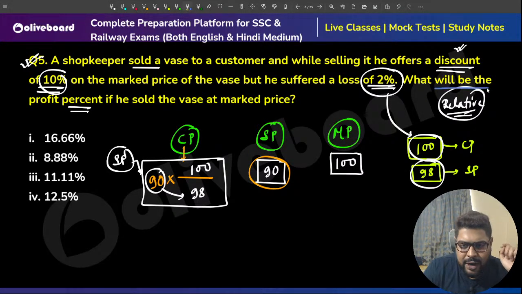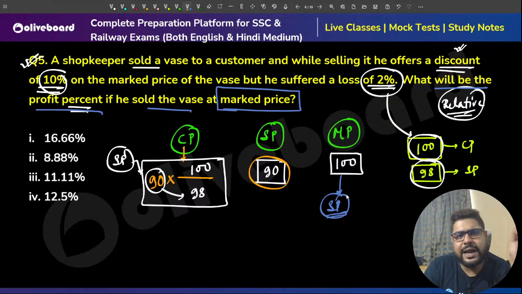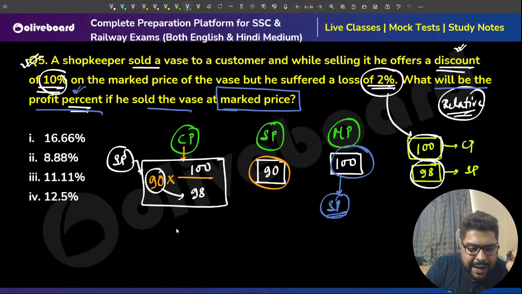Now they are asking what will be the profit percentage if the vase was sold at market price, meaning if this becomes now our SP, if this is sold at market price, that is 100 rupees. What is the profit percentage? So let's see, this is what percentage of CP, then I'll minus 100%, I'll get my profit. So I'll find out 100 is what percentage of my CP.